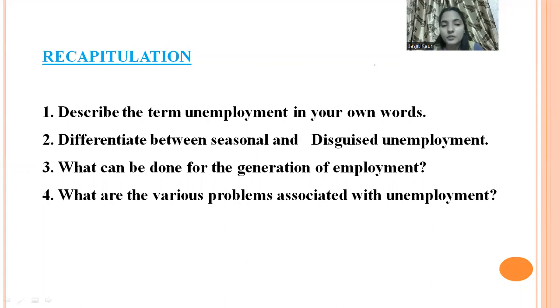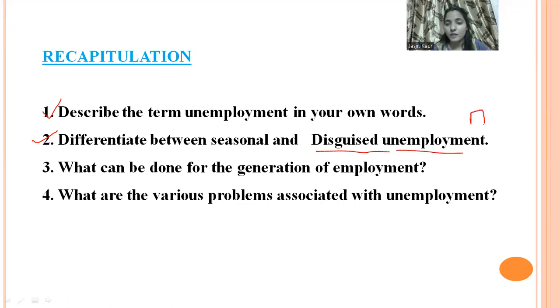Now you have to differentiate between seasonal and disguised unemployment. Yes. Seasonal unemployment is when, with the change in the season, the person becomes unemployed. Whereas disguised unemployment is where more people are working than required, like on a farm where we require 4 people but 8 are working there. So more than the required number of persons are working on the field, due to which disguised unemployment arises.